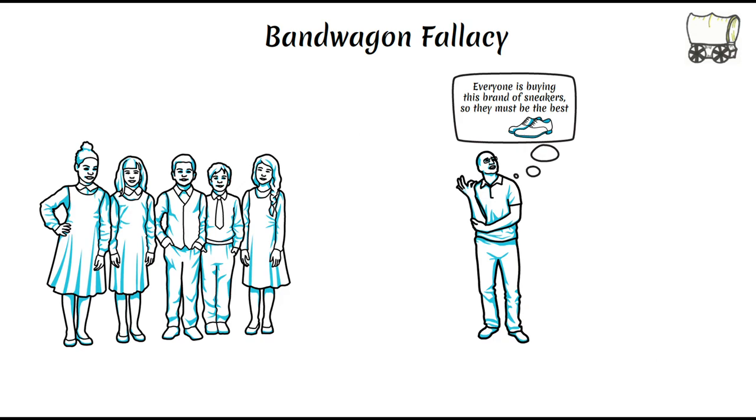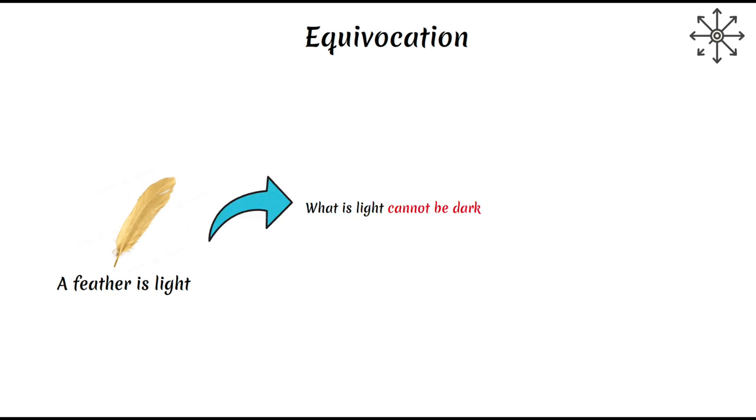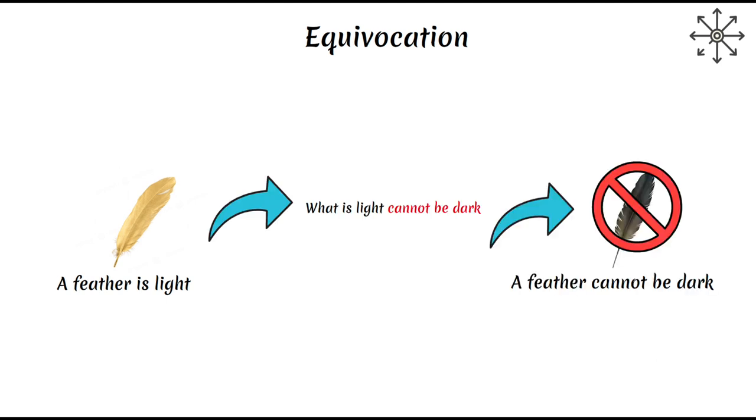Doesn't consider the actual quality of the sneakers. Equivocation. This fallacy occurs when a key term is used in an ambiguous way, with one meaning in one portion of the argument, and then another meaning in another portion. "A feather is light. What is light cannot be dark. Therefore, a feather cannot be dark" plays on the word light, having multiple meanings.